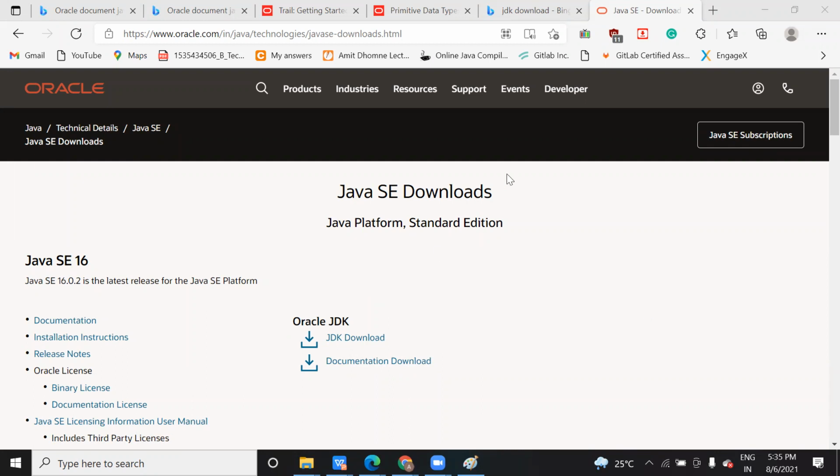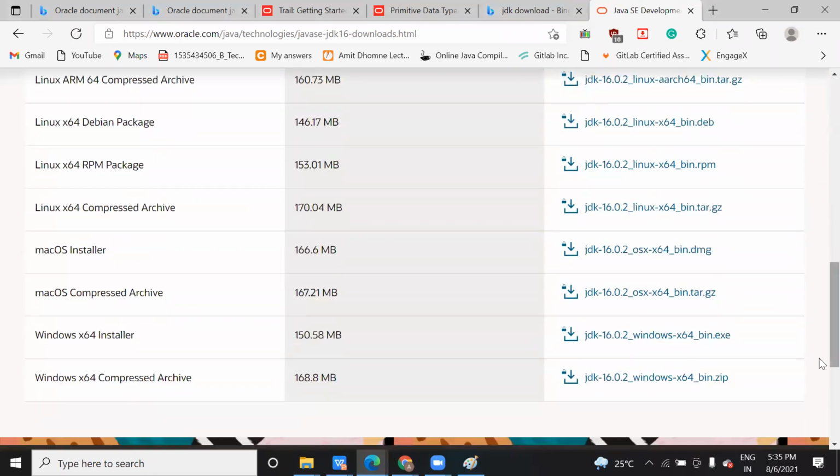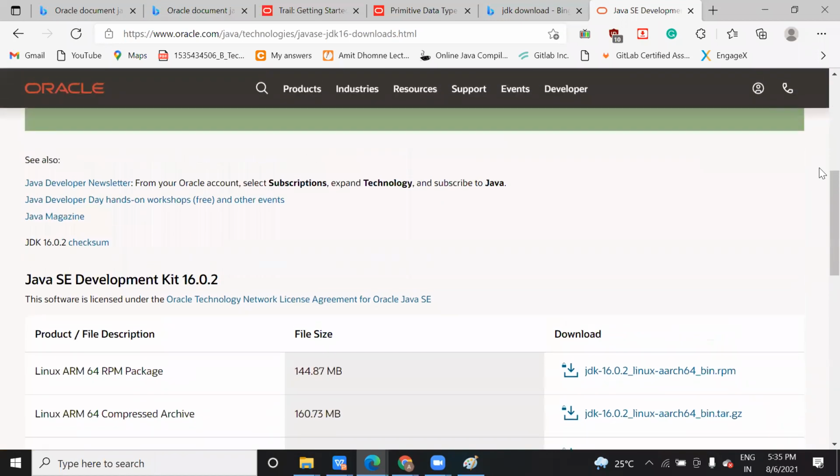Once you see this website, click on JDK download. You will get this screen, and then see for the window. If you are using Windows, click on Windows. If you are using Mac, go for Mac, and likewise for Linux. Anyone having a question?